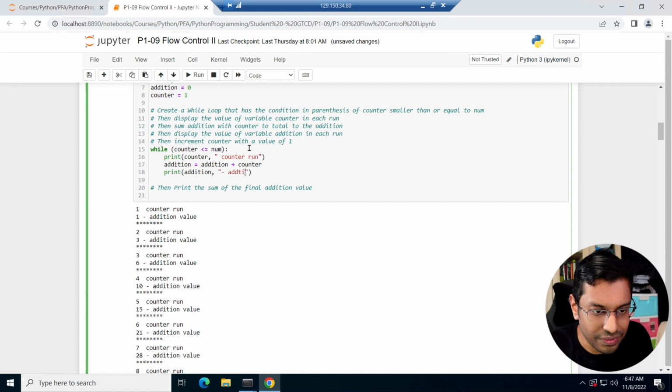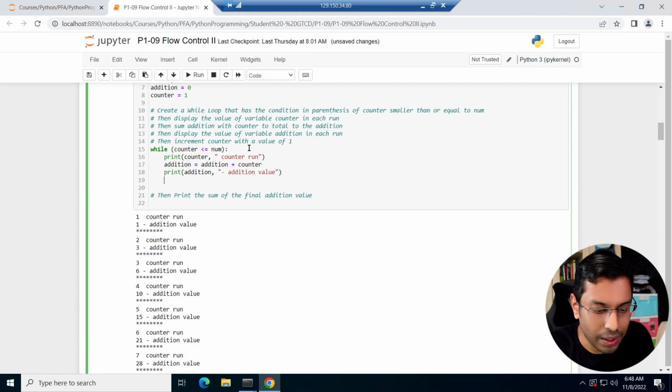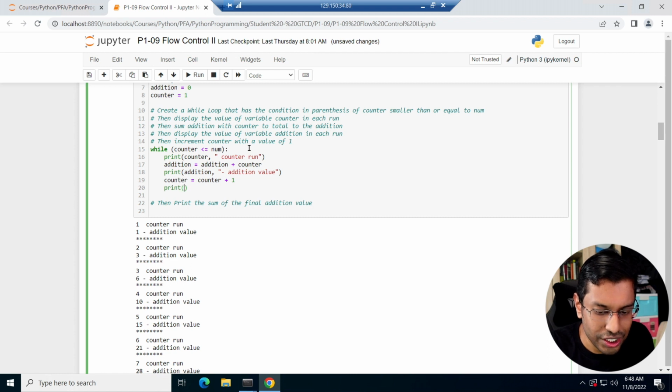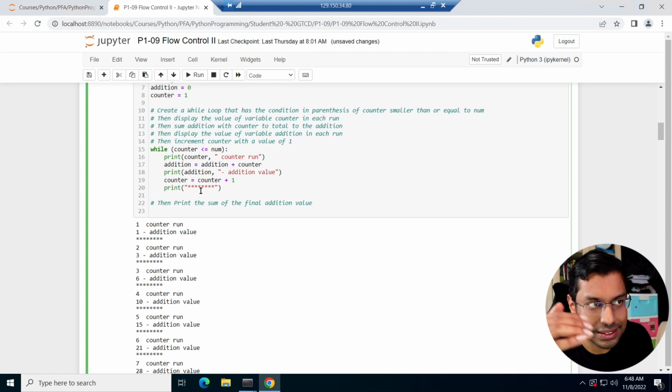So what's the addition value in that addition value, right? And then I'm going to do a counter equals counter plus 1, and I'm going to print just to segregate between my different iterations. I'm going to do a star star star. So you know that this star star star line segregates between them, right?